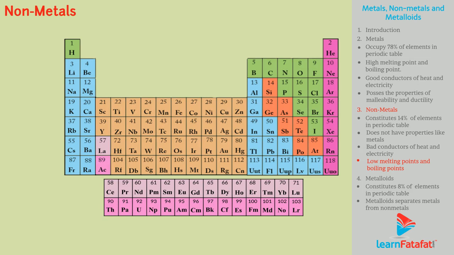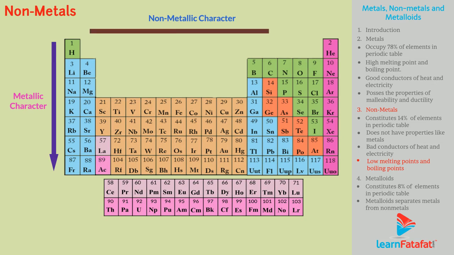Elements become more metallic as we go down the group. Non-metallic character increases as we move from left to right in periodic table.